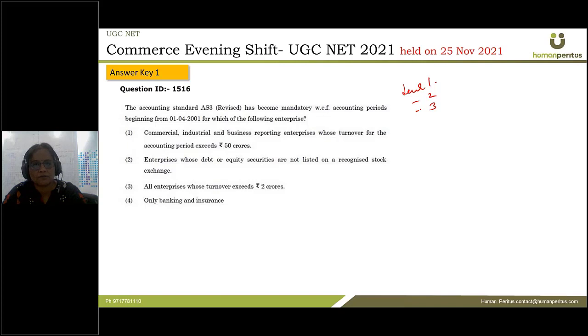There is no exemption for the level 1 category of enterprises. Under level 1, this is the case: commercial, industrial, and business reporting enterprises whose turnover for the accounting period exceeds rupees 50 crores. So AS3 is applicable for such enterprises whose turnover exceeds rupees 50 crores.